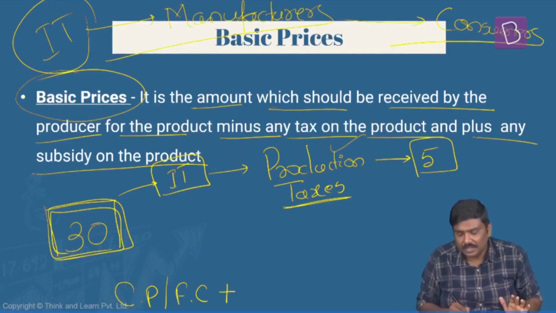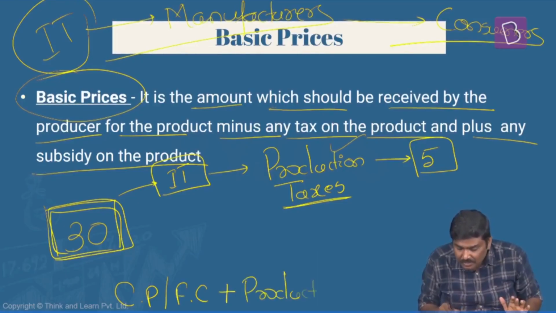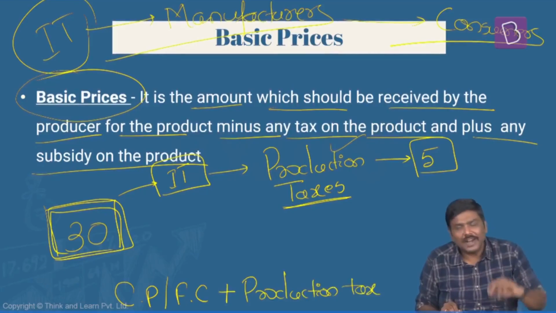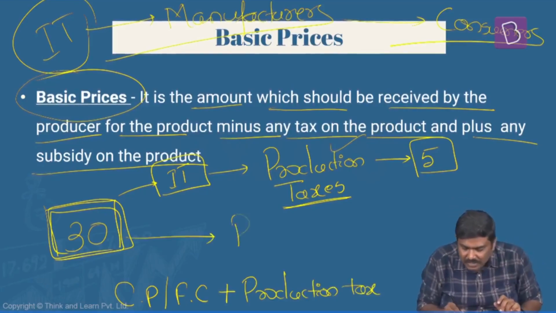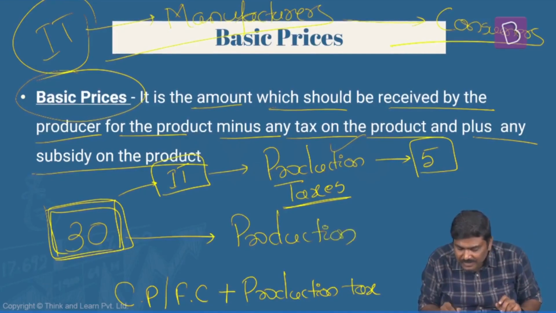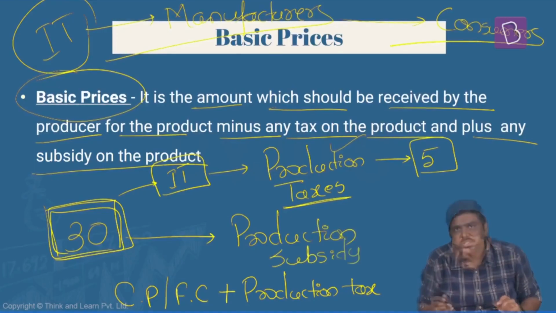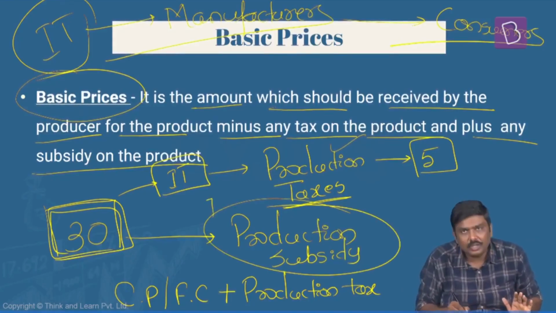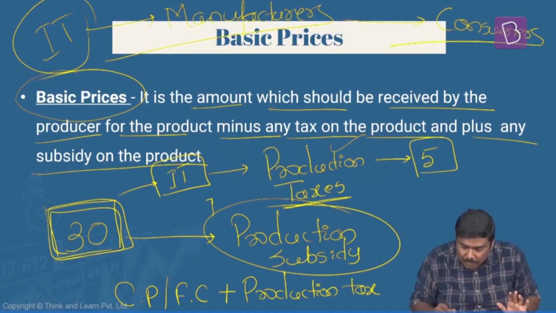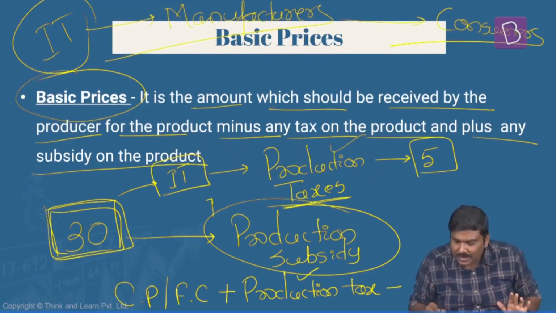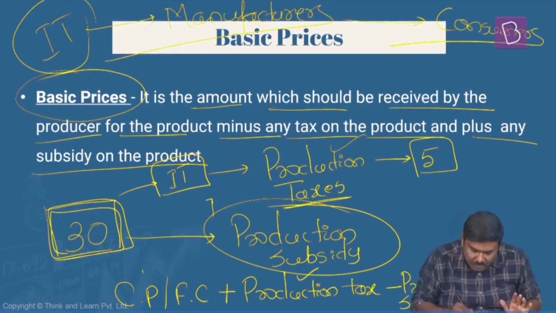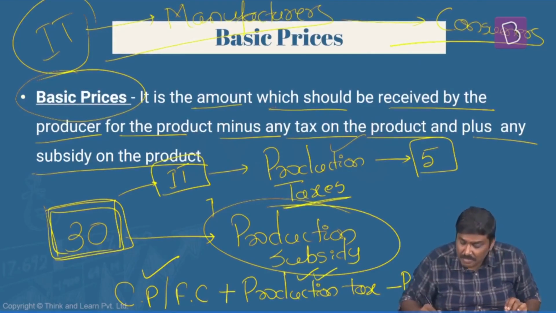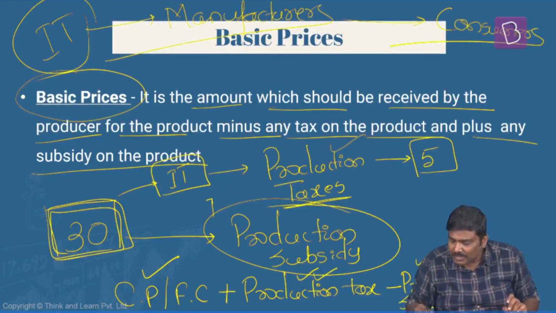In addition to this, there are production taxes which you have already paid to the government. In addition to production taxes, you must have received certain production subsidies also. For example, subsidy on electricity. Is it okay? This is independent of the units that you produce. So on one side, you have paid production tax. On the other hand, you have received a production subsidy. So have a look at this. The factor cost plus production tax minus production subsidies is referred to as basic price.